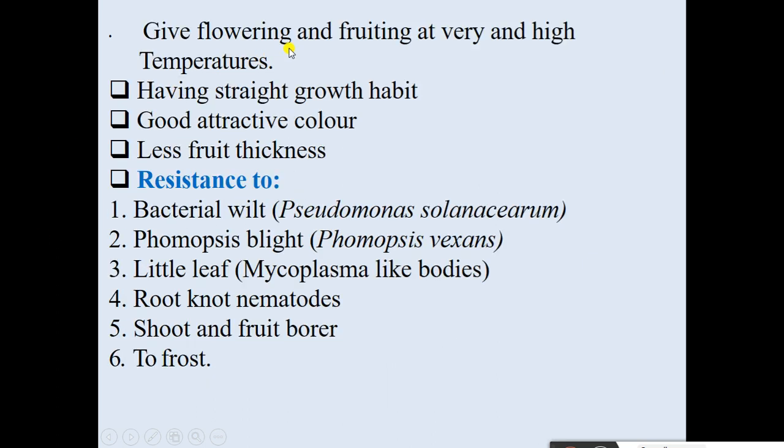Then flowering and fruiting at very high or low temperatures; high or low temperature should not affect flower setting. Then having a straight growth habit, good attractive color of fruit, less fruit thickness, then resistance to bacterial wilt, phomopsis blight, little leaf, root knot nematode, shoot and fruit borer,